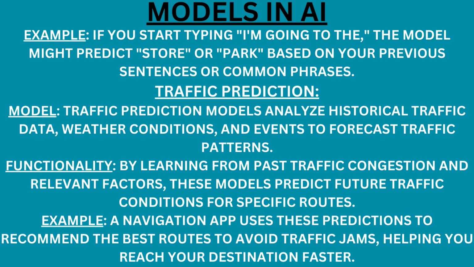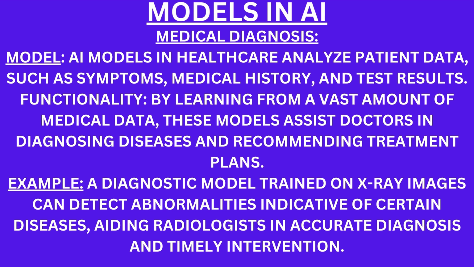Traffic prediction model. Traffic prediction models analyze historical traffic data, weather conditions, and events to forecast traffic patterns. Functionality. By learning from past traffic congestion and relevant factors, these models predict future traffic conditions for specific routes. Example, a navigation app uses these predictions to recommend the best routes to avoid traffic jams, helping you reach your destination faster.